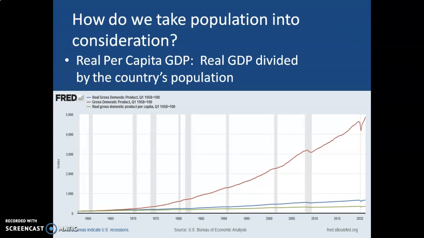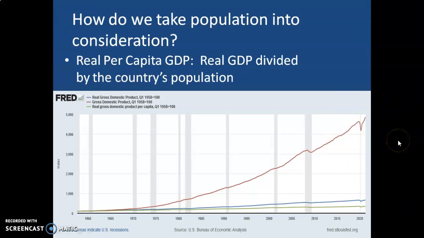Even though my family in 58 had 2 cars and I've got 2 cars today, the cars today are much, much better. Okay, so much of what we produce today is much, much better. We had a television in 1958. Well, in my house today, we've got 3 or 4 TVs, and they're much better TVs. Everything's better. The tires on my car are much better today. So real GDP is a good measurement, but real per capita GDP is a better measurement of just how productive individuals are and how well we are living.